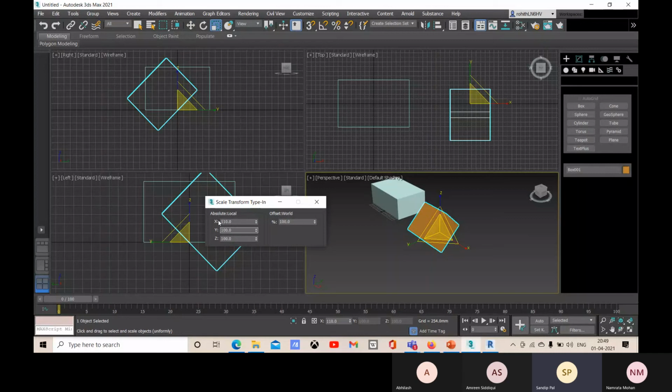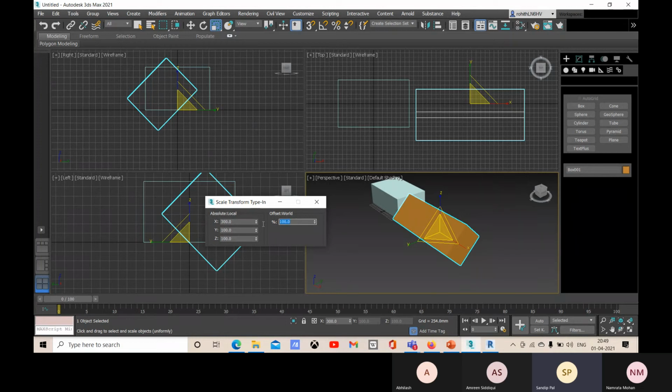So the 10% is increased towards the X direction, like this, you see. So this is the total X value right now for the scale. Let me apply 300. Okay, so you can go for this Y and Z also.